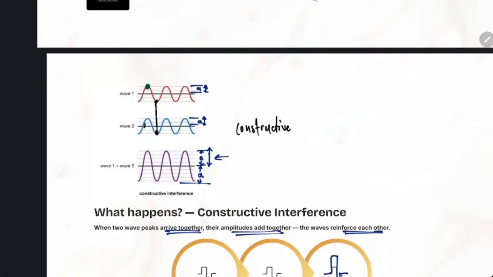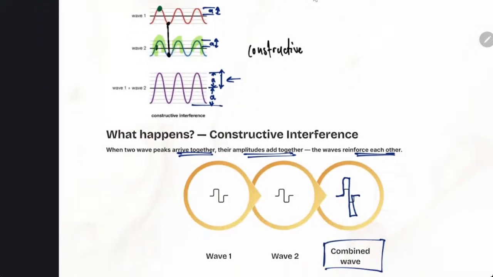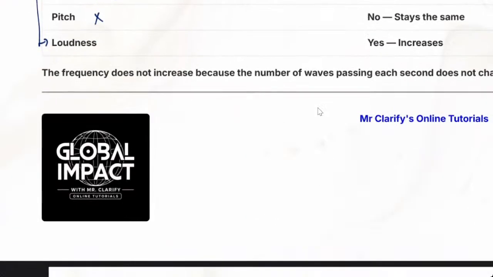Here we have mountain 1, mountain 2, mountain 3. So there were 3 mountains. Look at both waves, 1, 2, 3. Even the new one still has only 3 peaks. So the frequency doesn't change. What changes is the amplitude, which means the loudness.